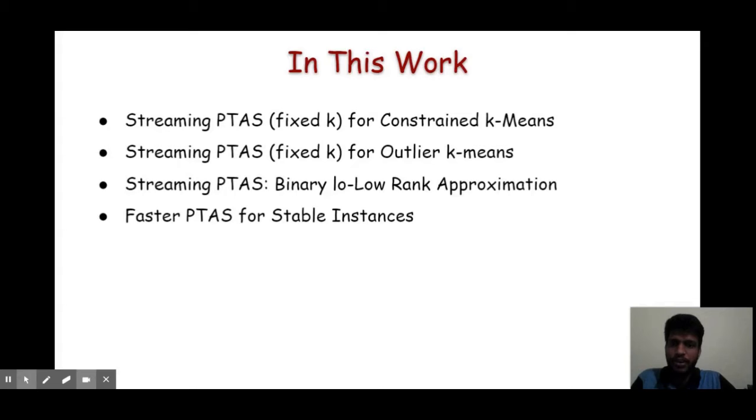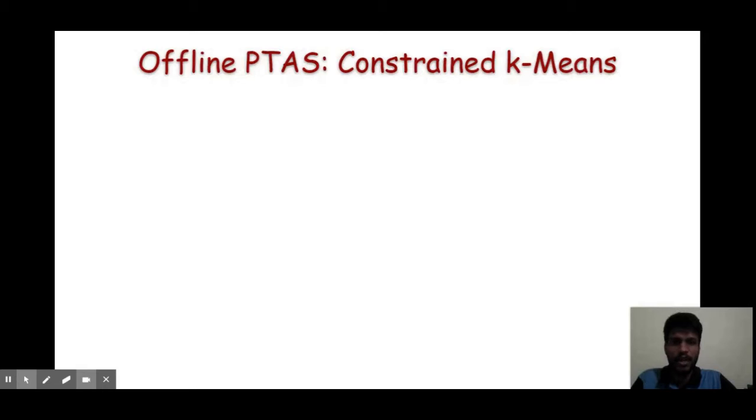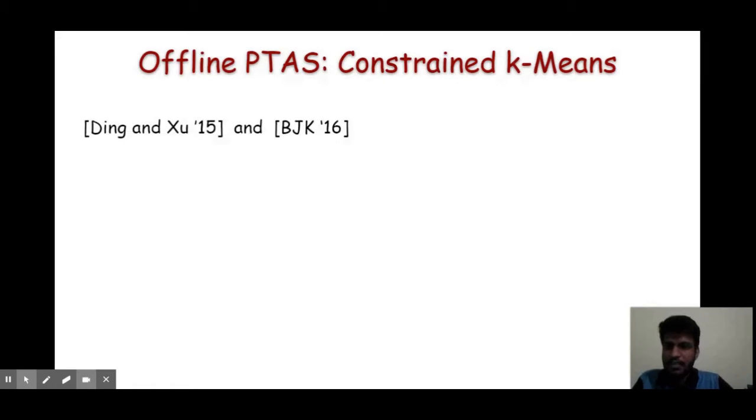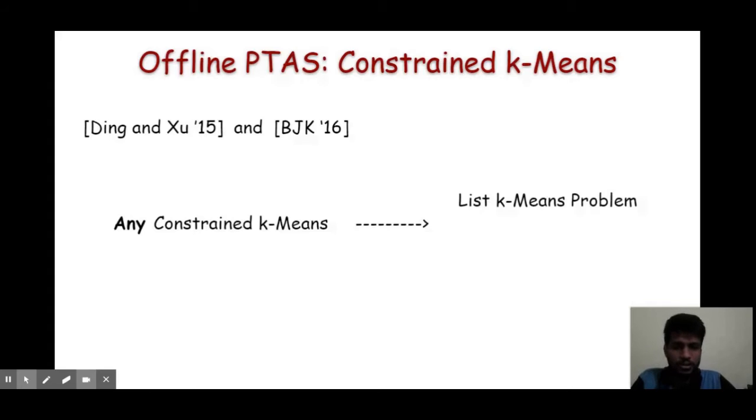Okay, so first we will design a non-streaming algorithm for the constrained k-means problem, and then we will convert it into a streaming algorithm. Let us discuss the non-streaming algorithm, I'm calling it an offline algorithm. There is a very nice result of Ding and Zhu, later formalized by BJK. The result says that any constrained k-means problem can be reduced to the list k-means problem and the corresponding partition problem. Let me define these two problems one by one.